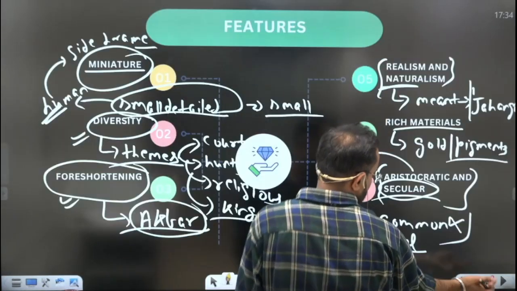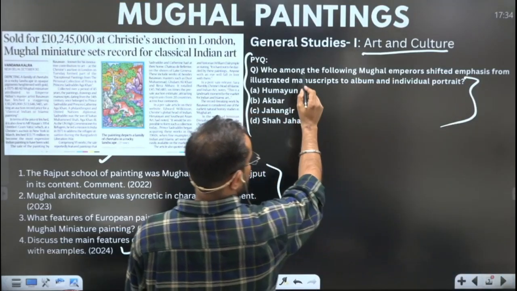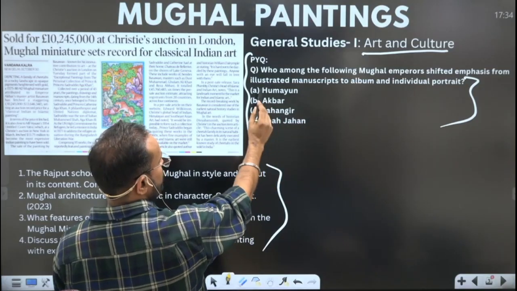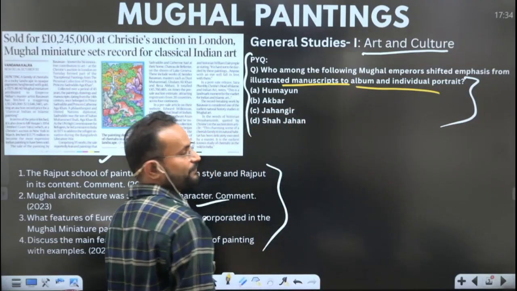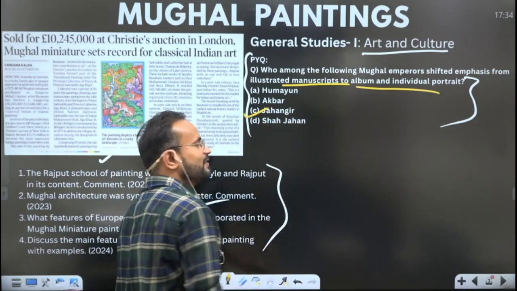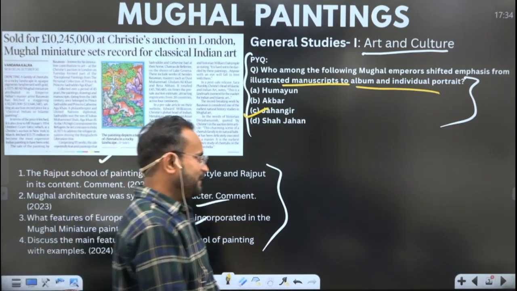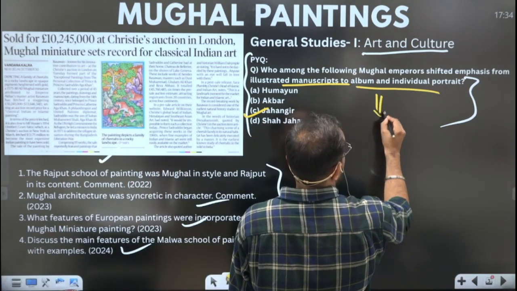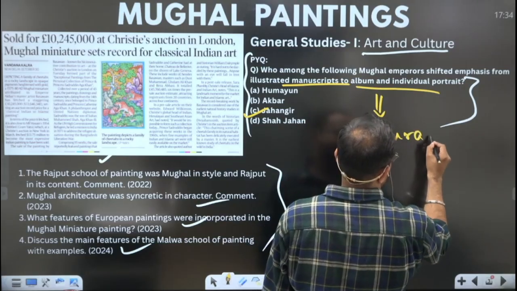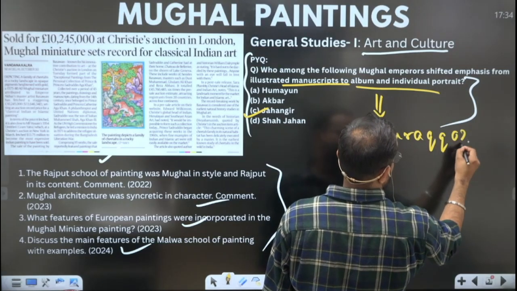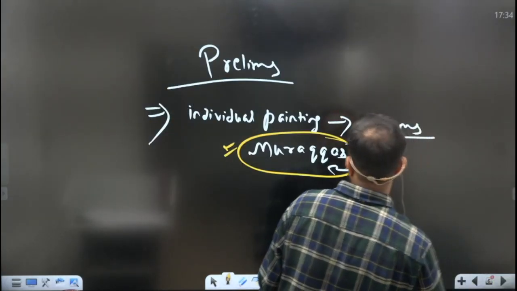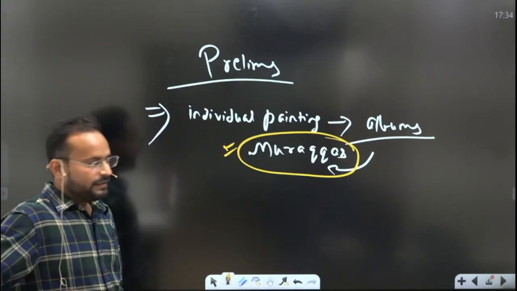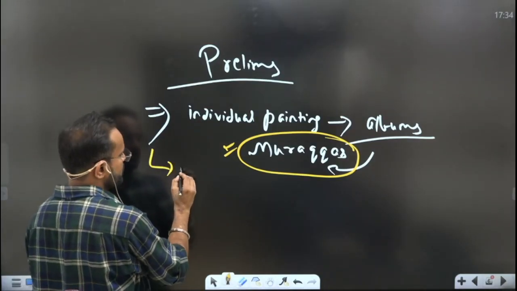And I think a hint has already been given in UPSC. If you see this particular question: who among the following Mughal emperors shifted the emphasis from illustrated manuscripts to album and individual portrait? So what is the answer? Jahangir. That term could now be asked, so keep a note of this term, Murakas.